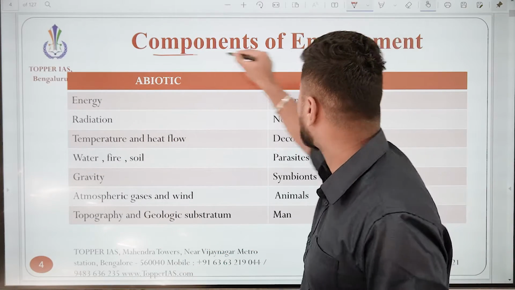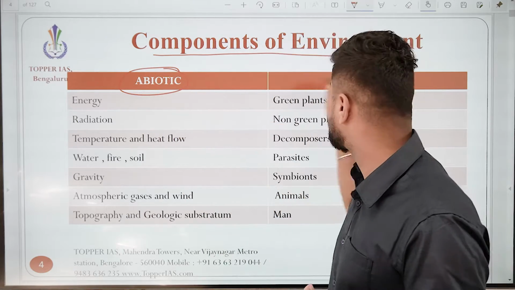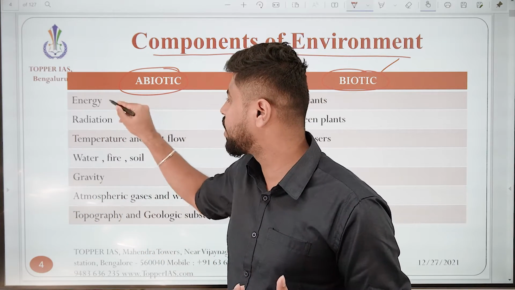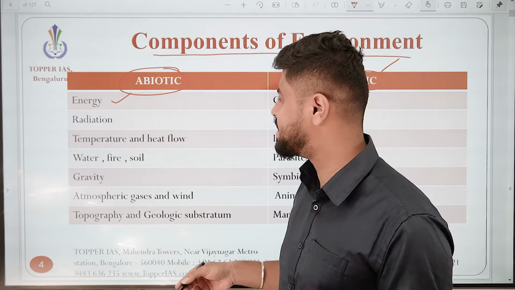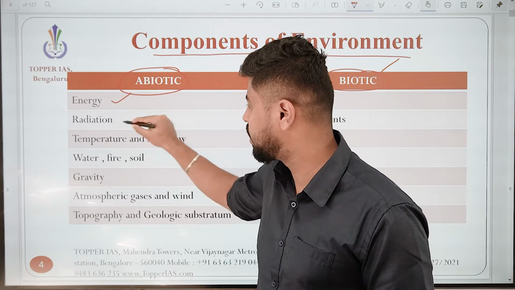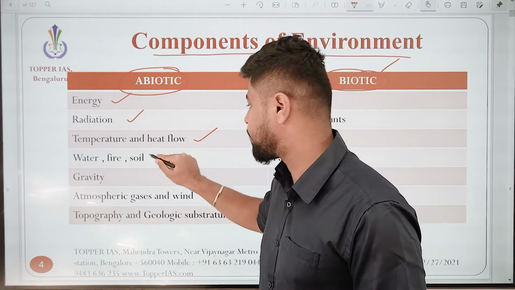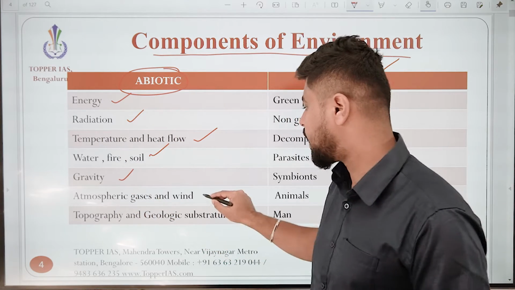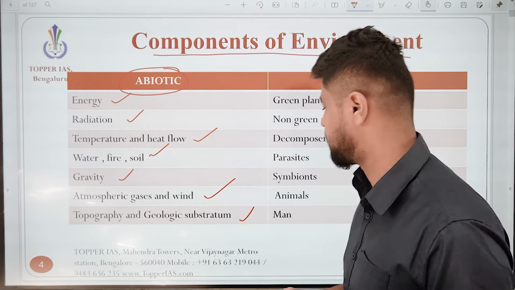Here we talk about the components of the environment, the same thing we've already discussed. On one end we have the abiotic, on the other end the biotic. Abiotic we've already discussed. Energy, meaning solar energy or wind energy, insolation, radiation, temperature and heat flow. When we talk of the panchabhutas, that is water, fire, soil, these are again abiotic. Gravity, atmospheric gases and wind, and the topography and geological substratum.